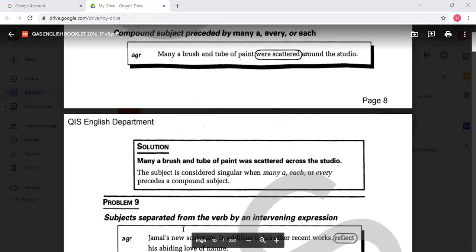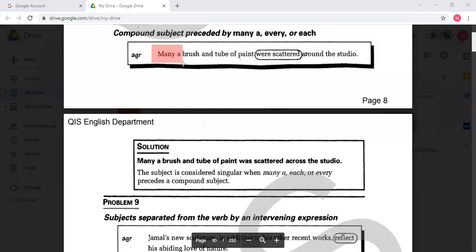Again, because many a is singular. Many a is different from many. Okay. Each brush was. Each person is. Every summer is.